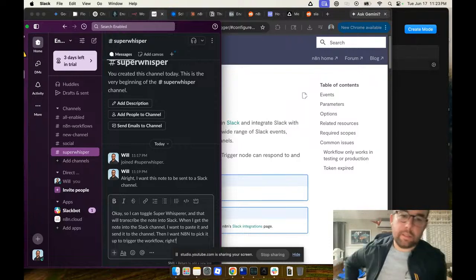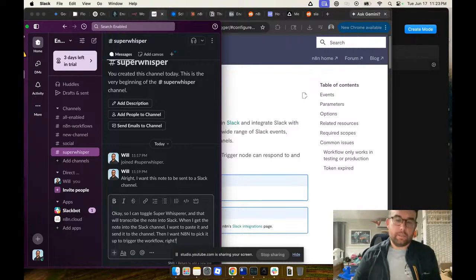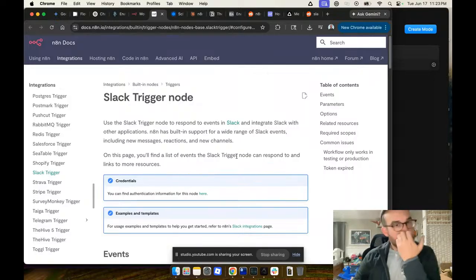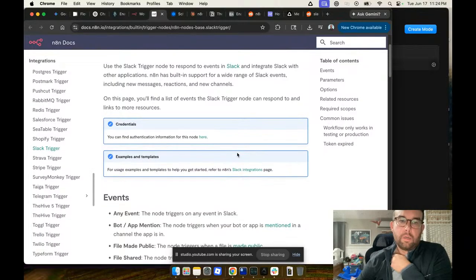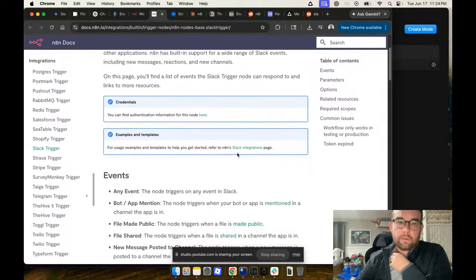Exactly. All right. So that's what I want to do. But now I got to, under the Slack trigger node, respond to events in Slack. Integrate Slack with other n8n's built-in support. So this page, Slack trigger.